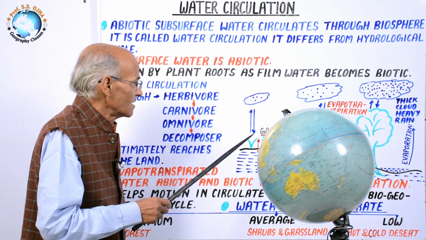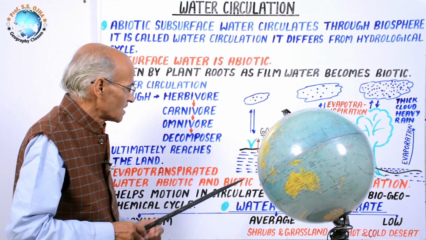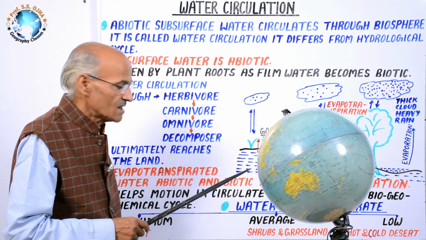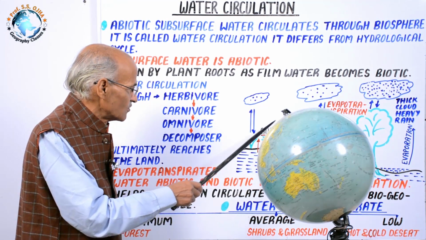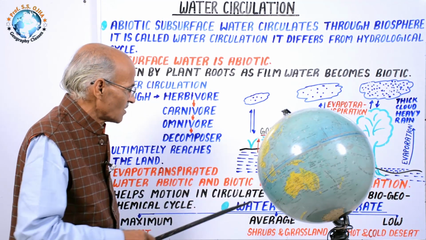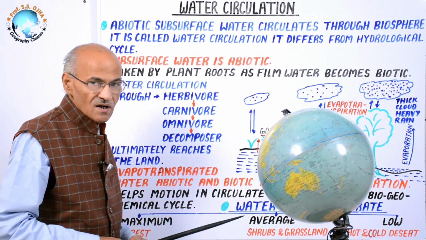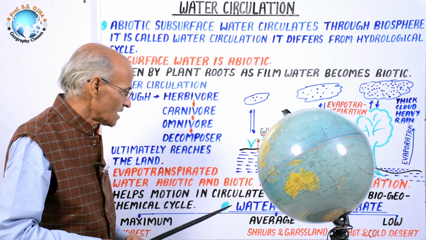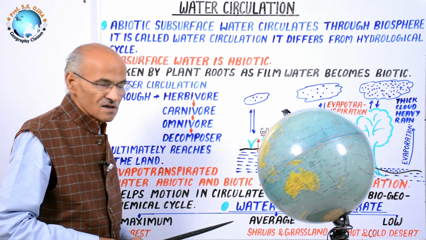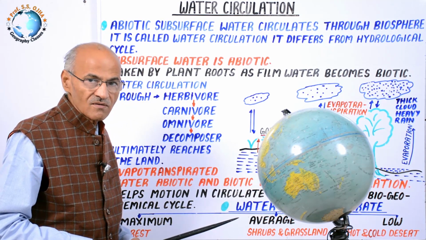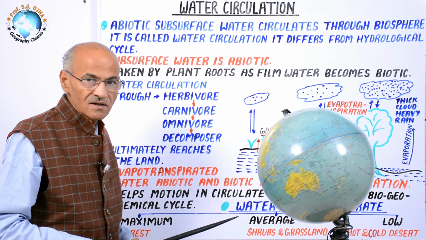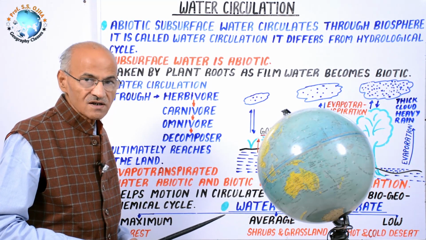Thus, this is a very important principle of ecology, that is water circulation, which we have studied: how water starts its cycle from the soil to the plant through the food chain and again completes at the soil, and how it differs from the hydrological cycle. And last, we have studied that the rate of water circulation is not uniform everywhere on the earth. Rather, there is spatial variation in it.